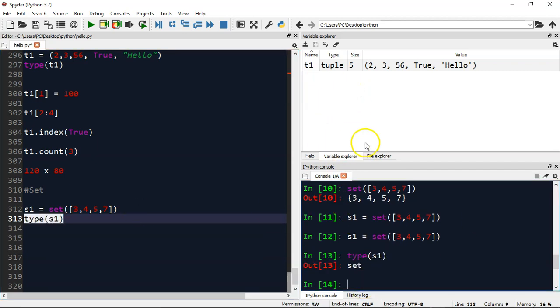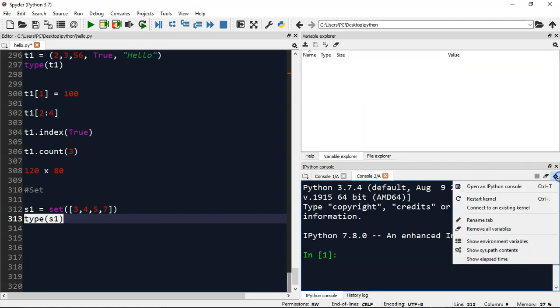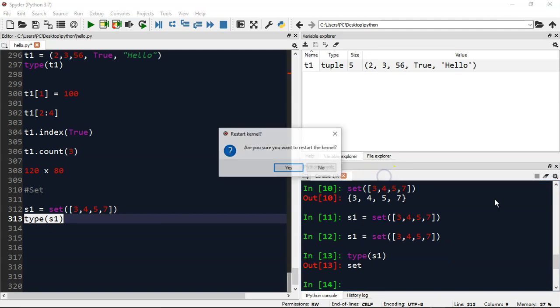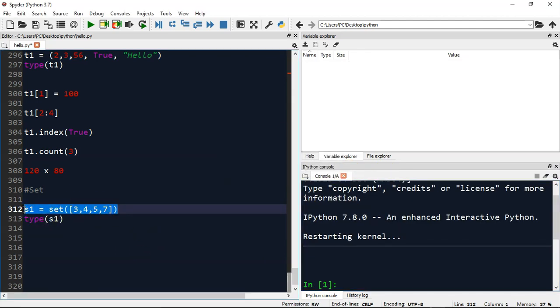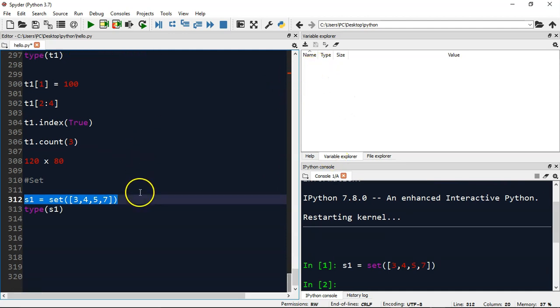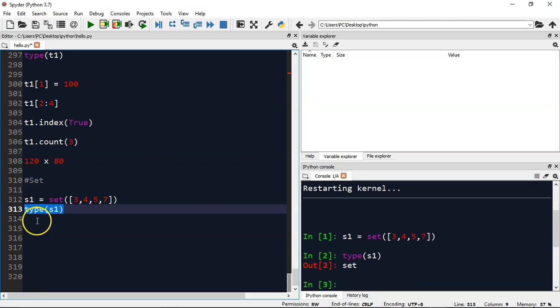Sometimes this kind of problem may happen, so let's restart this IPython console. Oops, I have to restart it, so that is for the restart. Alright, let me execute this S1. Oops, it still does not appear. That's okay. There might be some issue going on with my IDE, but that's alright. Now if you try to find the type of this S1, that is nothing but a set.